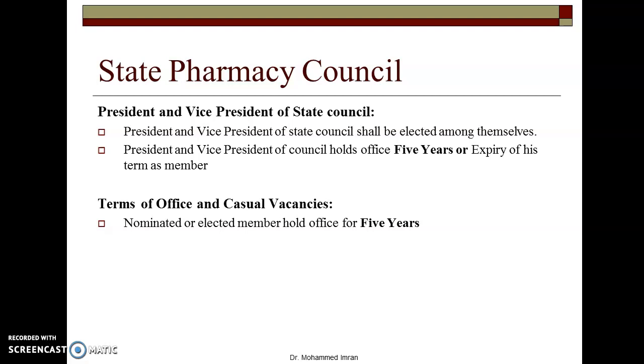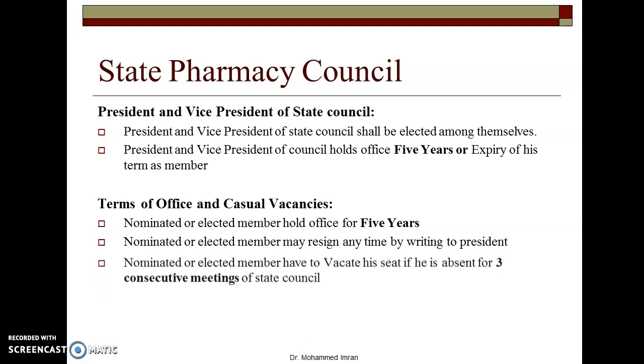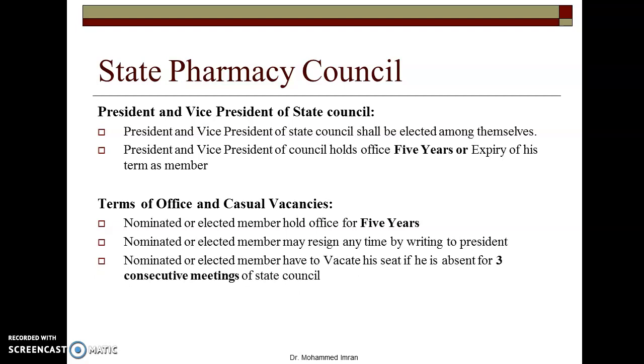So we will see here, the nominated or elected members, all members will hold office for 5 years. Their term is 5 years. Any member can resign at any time by writing a resignation letter to the president, and a nominated or elected member has to vacate his seat if he is absent for 3 consecutive meetings of the State Council.